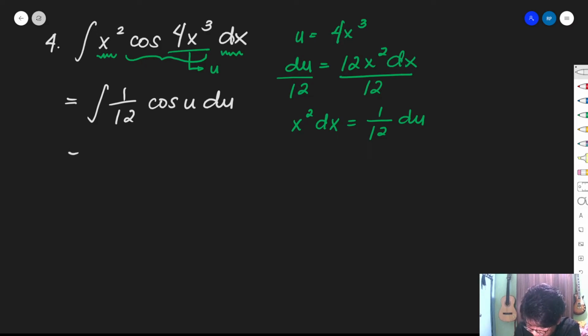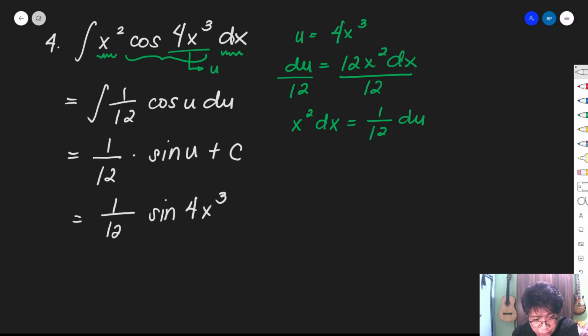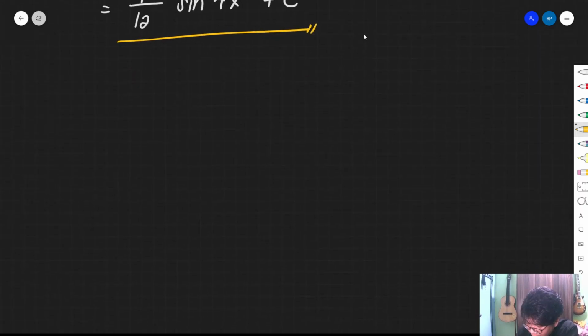Okay? So, we have 1 over 12 times the integral of cosine u du, that is sine u, di ba? Sine u plus c. And alam natin that u is equal to 4x cubed. So, we have here 1 over 12 sine of 4x cubed, okay, plus c. So, this is our final answer. Ayan. So, ganun lang siya kasimple. Okay? So, game, let's proceed with our final example. Okay? So, number 5.